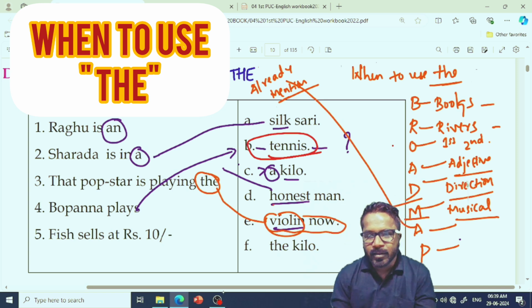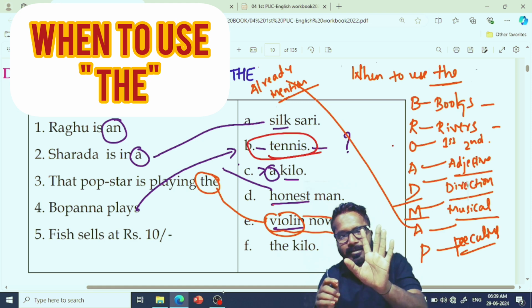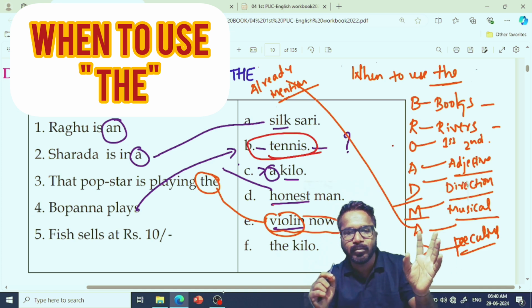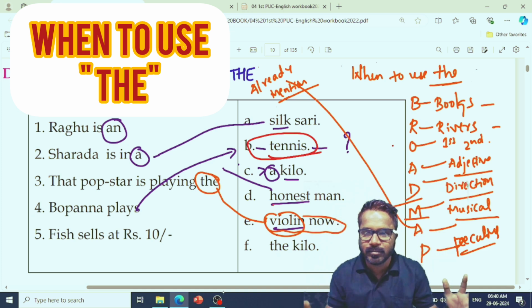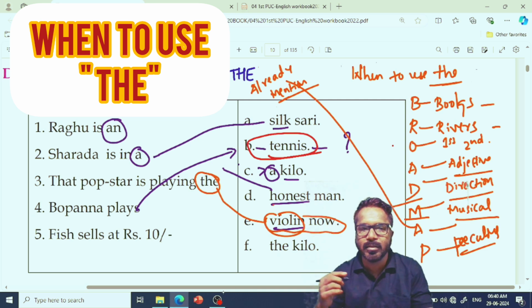Okay, next. P for peculiar. Peculiar things means only one of its kind in the world. The sun, we have only one sun. The sun, the moon. The earth moves around the sun. These are the peculiar things.